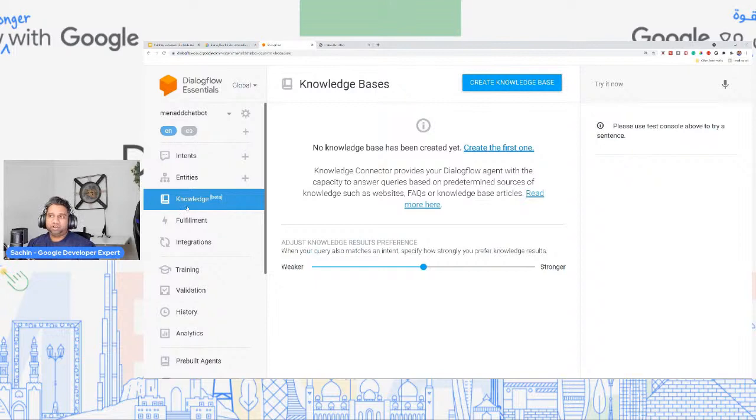So what this also means is you can use your existing content that you have on your websites, like FAQs, frequently asked questions that you have on your website. Make sure that that FAQ follows proper schema markups, FAQ schema markups. As long as your website follows that, Dialogflow would be able to extract that information from that.